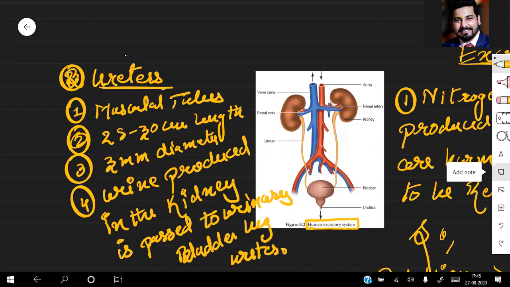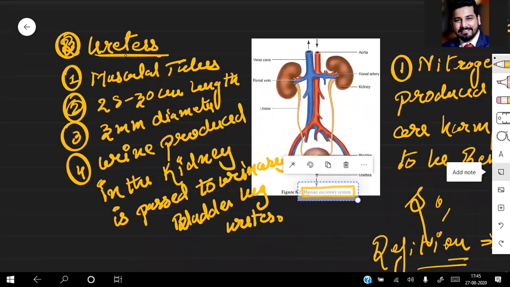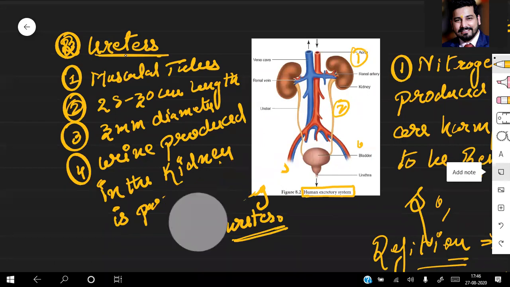So it's a connecting link. The urine produced in the kidney has to be passed to the urinary bladder, and who does that work? The ureter. So this is the function. Just have general information about the different parts of this system. First was your kidney, number 2 was your ureters, both of them paired. Now coming to the next structure, the third structure, the urinary bladder. Before we proceed, first I'll show you that in detail.